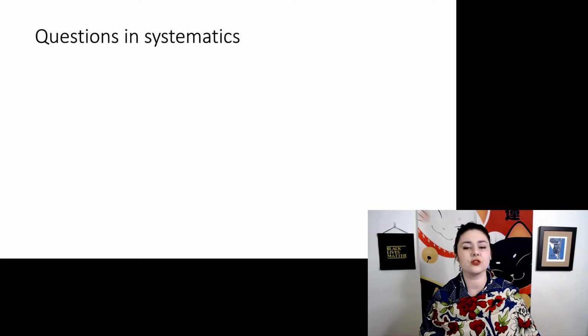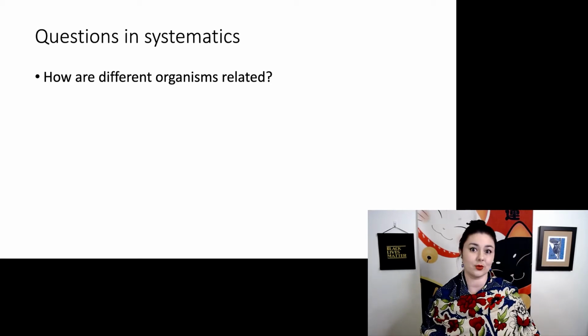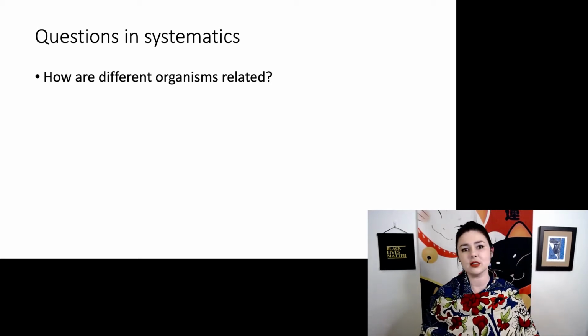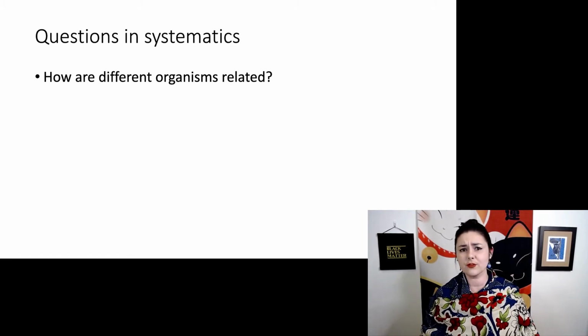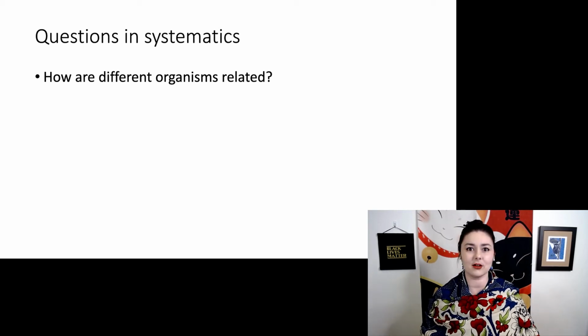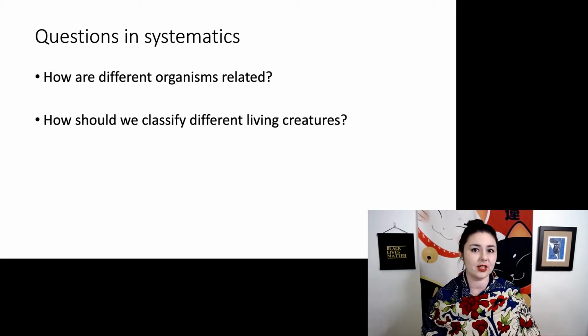In systematics, there's a couple of big questions. First, we ask, how are all these different organisms related? Through Darwin, we had this clue that there is this single common ancestor, but of course, some species are more closely related to each other than others. So we first want to understand what is that pattern of relationships. And next, once we know how they are related, how should we classify them? And can we classify them into anything meaningful?